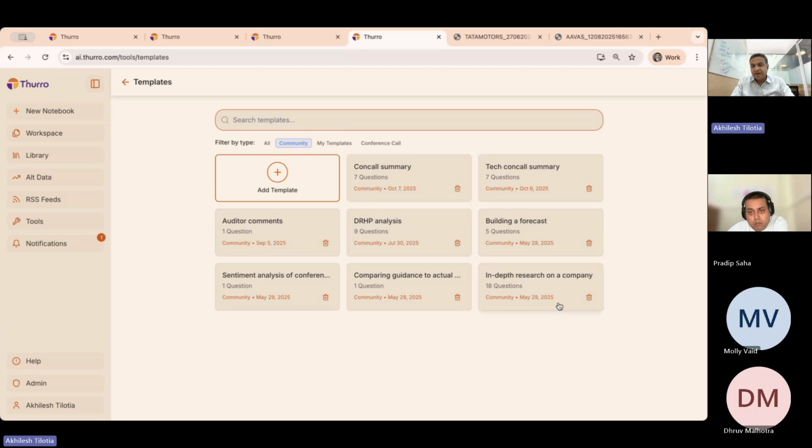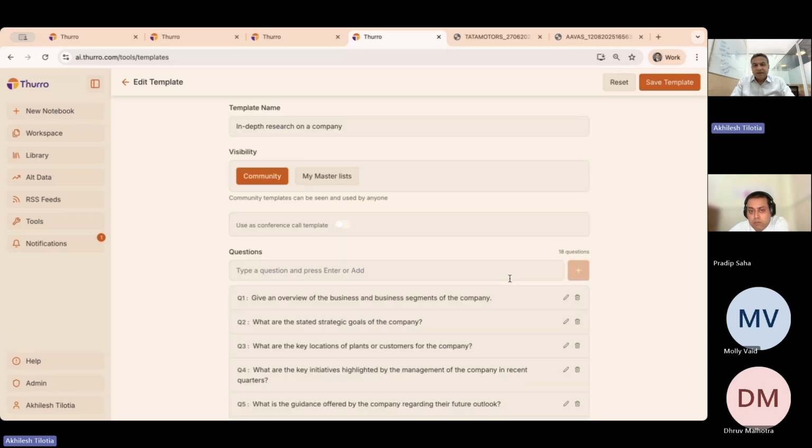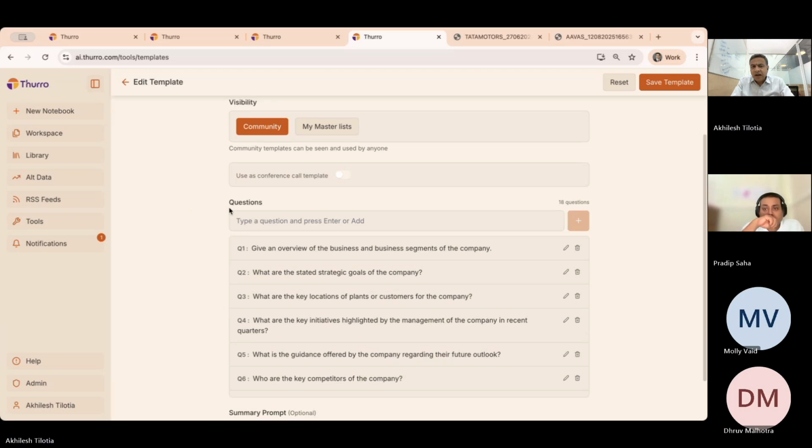This is the community template of in-depth research. If I click on it, as you can see, because I'm an admin, I have the ability to toggle it between a community or my master list. I can make it personal or make it community. As a user, you will not have this facility. Thurro has created a list of 18 questions here.